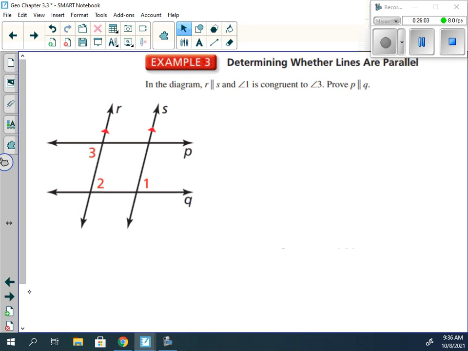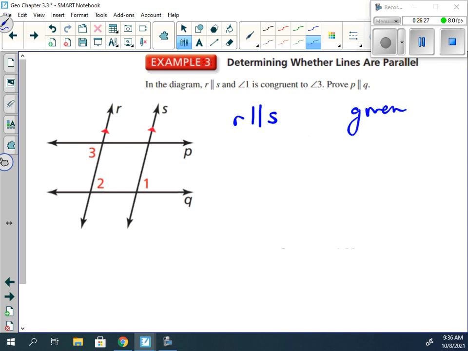In the diagram, R is parallel to S, and angle 1 is congruent to angle 3. Prove that P is parallel to Q. So we're told that R is parallel to S, given, and angle 1 is congruent to angle 3, given.